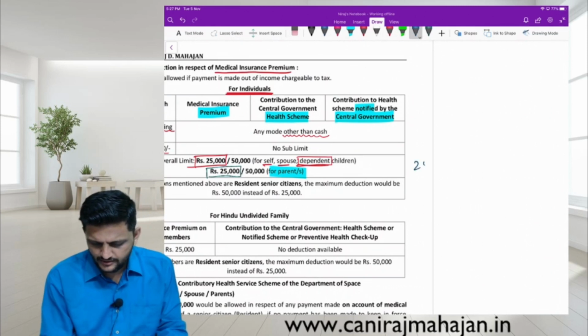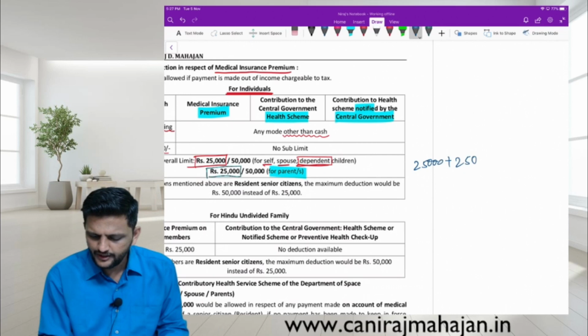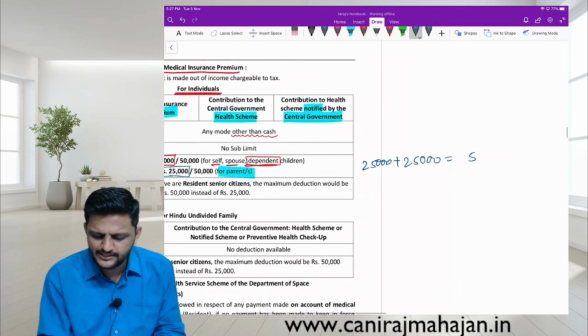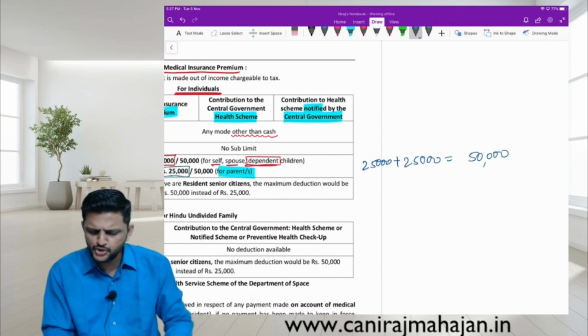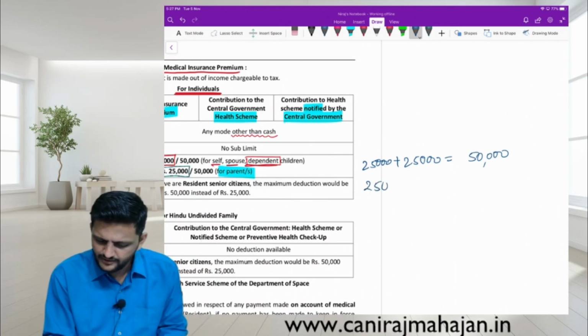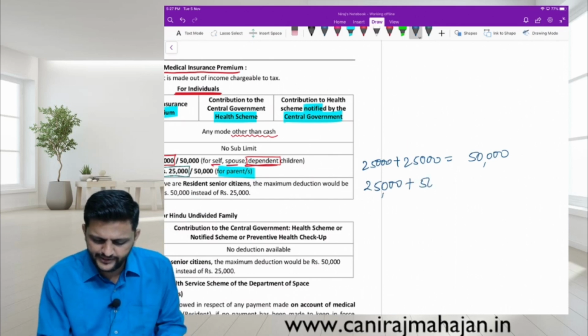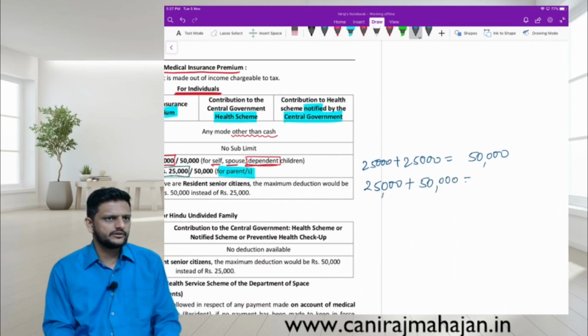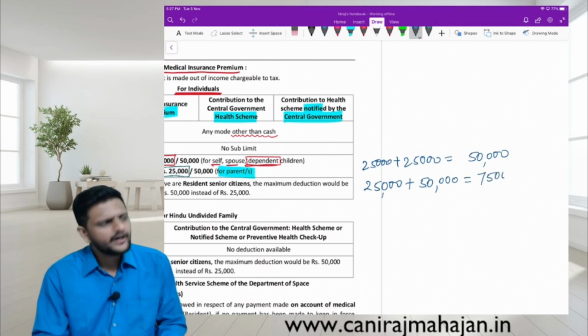How? You are not a senior citizen, and your parents are also not senior citizens. Total deduction that can be claimed is a maximum of 50,000. After 15 years, let us say you are not a senior citizen, but parents may be senior citizens. For them the limit is 50,000. Total deduction under section 80D is 75,000.